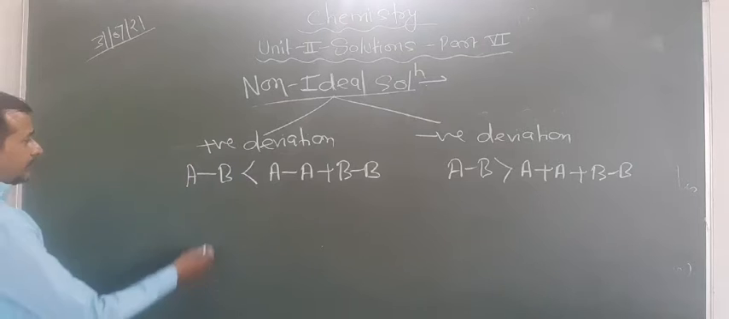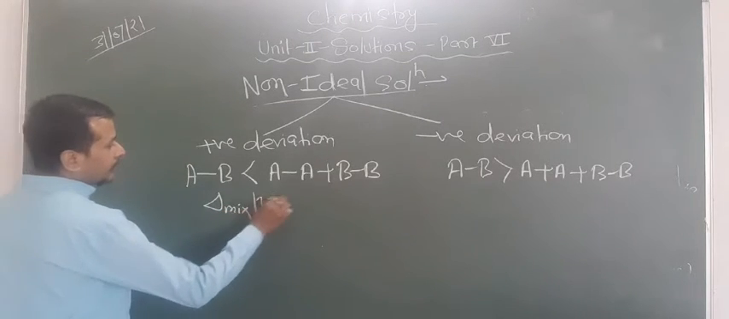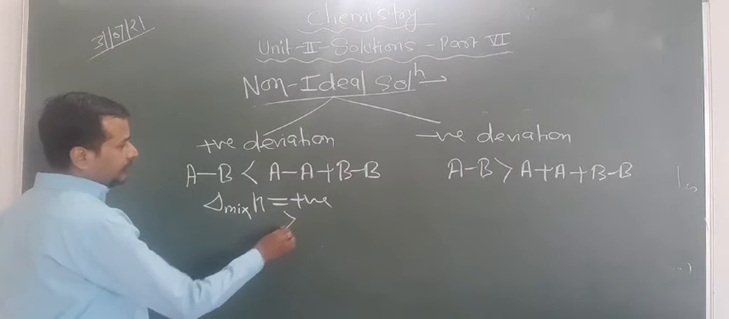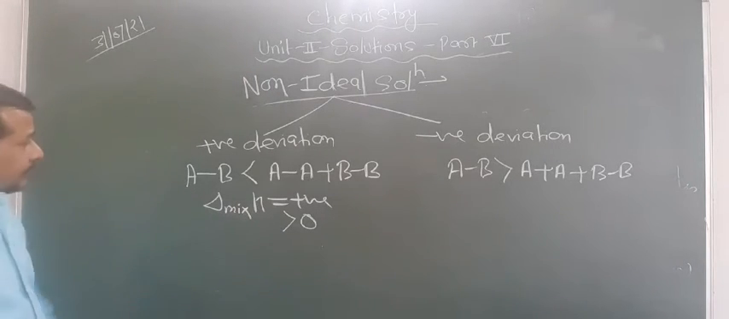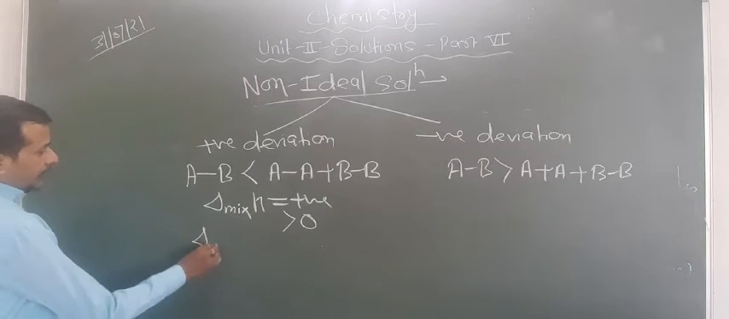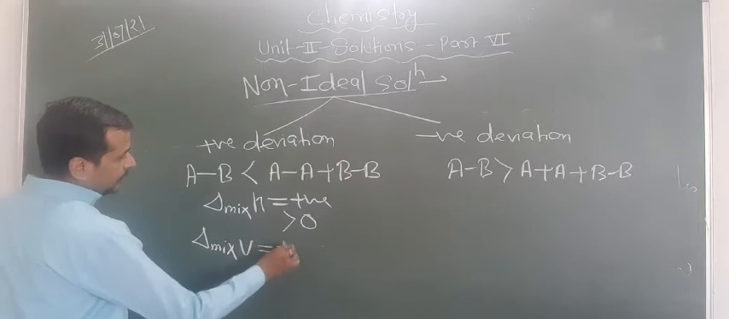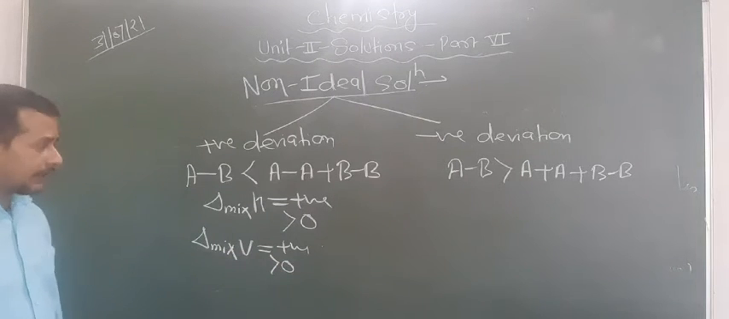Now look at the conditions. Delta mix H is positive, that is, more than 0. That means this follows endothermic reactions. And what about delta mix V? This is also positive, that is, more than 0. Are you getting this point or not?